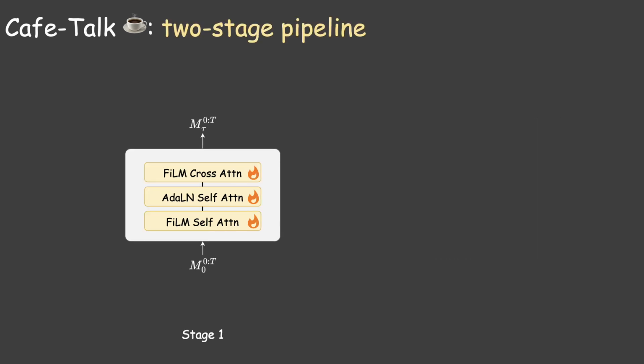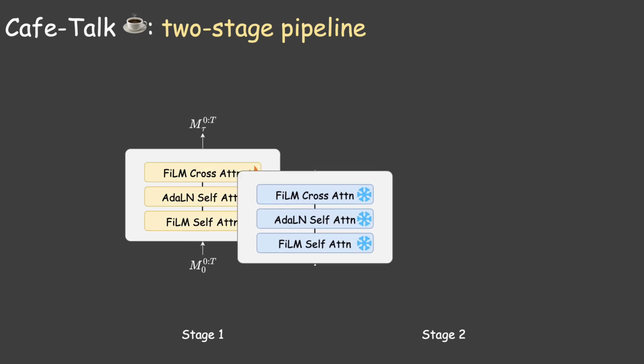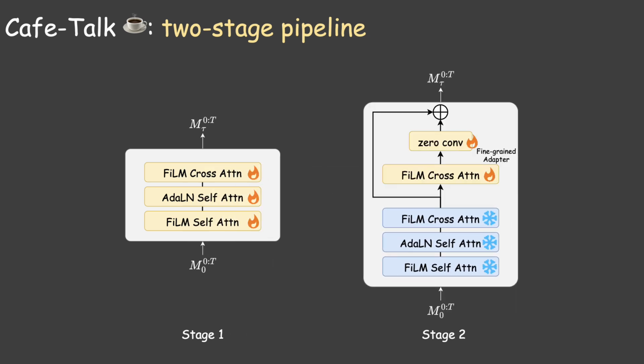To this end, CafeTalk is designed as a coarse-to-fine structure with a two-stage pipeline. In the first stage, a diffusion-based transformer generates the facial movements with encoded speech audio and incorporates the multimodal coarse-grained condition. In the second stage, the fine-grained conditions represent a sequence of action units, which flexibly guide the corresponding muscles to stay excited. With the frozen base model, we design a fine-grained control adapter to gradually add the fine-grained condition into the pipeline without jeopardizing lip movements, benefiting from a zero convolution layer.